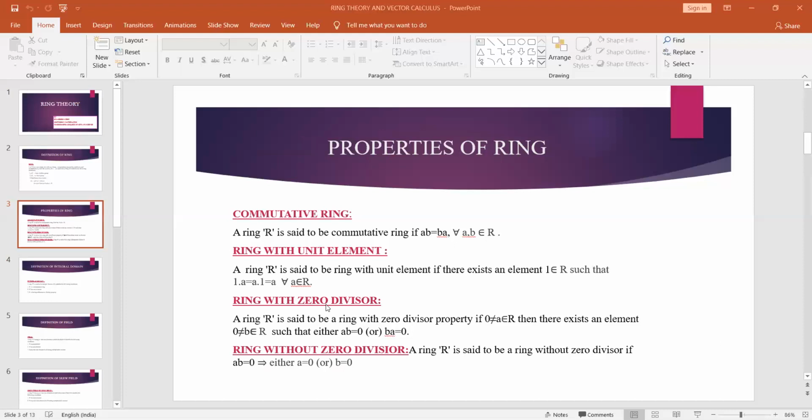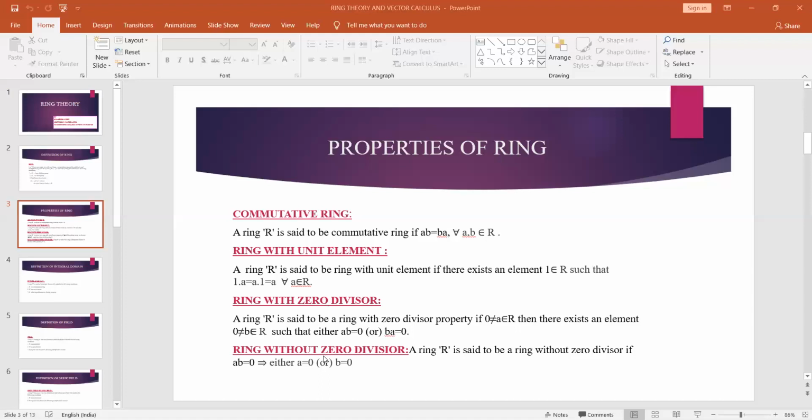In order to define a ring with zero divisor property, first of all it should be a ring. After that, it should satisfy one more condition: if we consider a non-zero element in R, there exists another non-zero element in R such that the product either ab = 0 or ba = 0. If this happens, then we say that the ring has a zero divisor property.